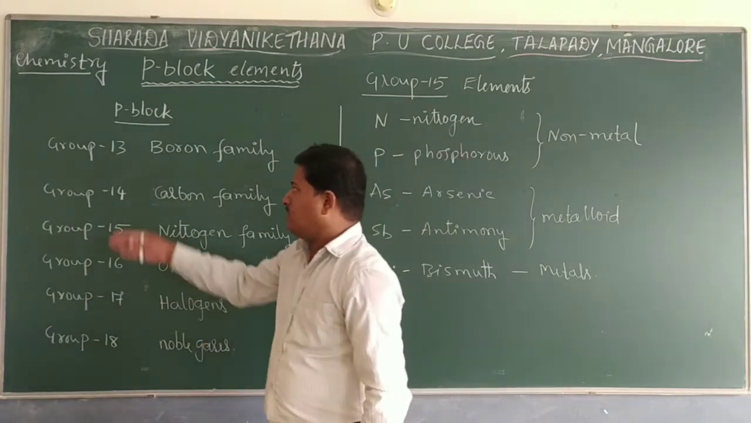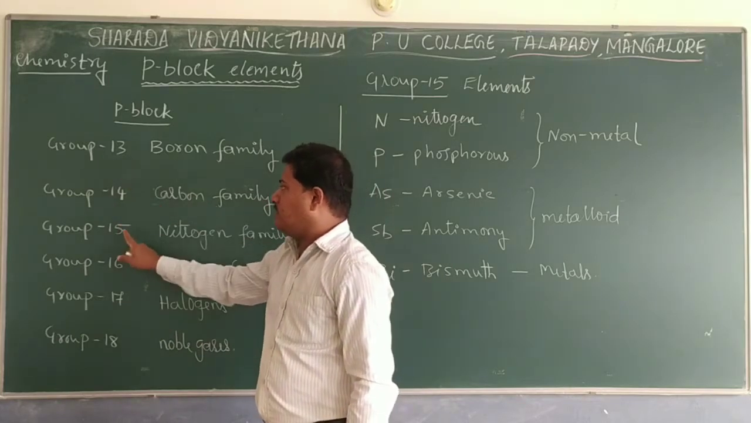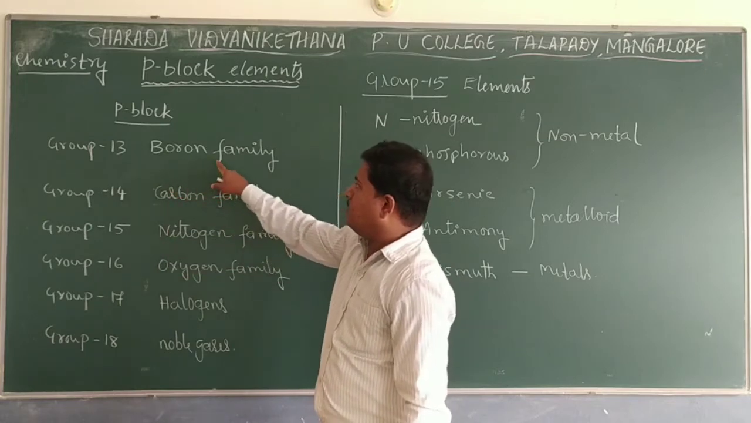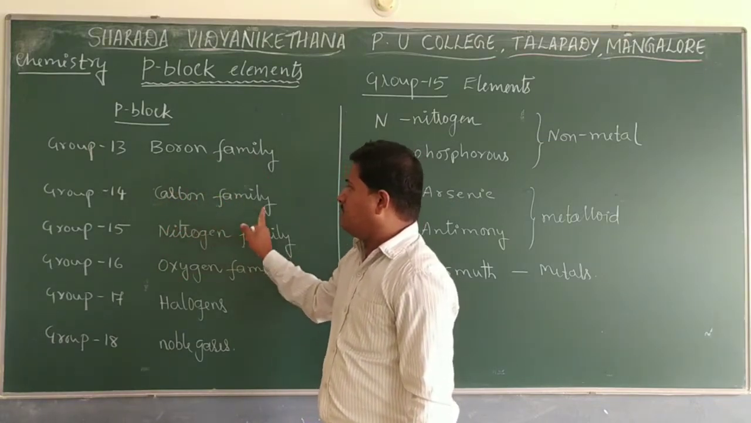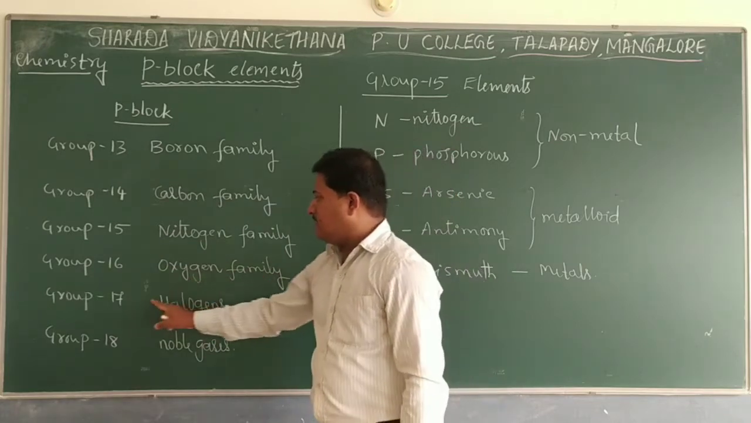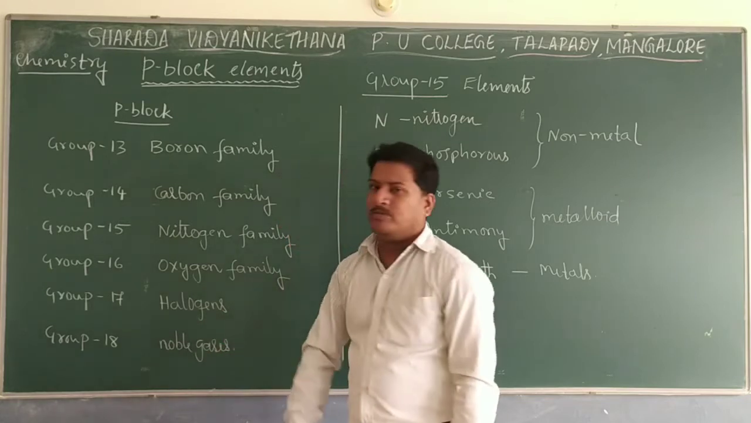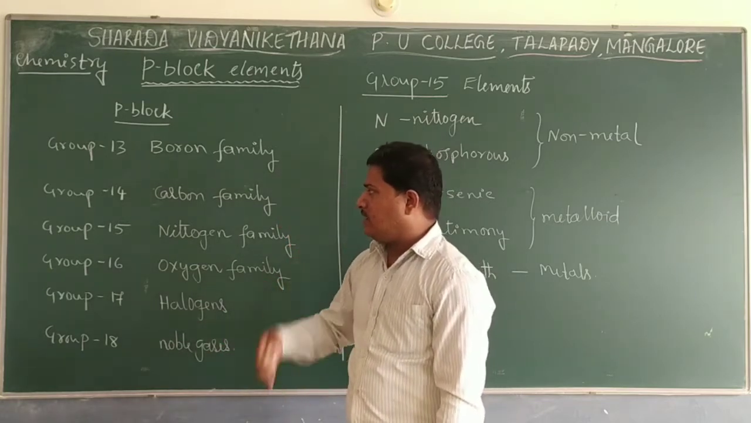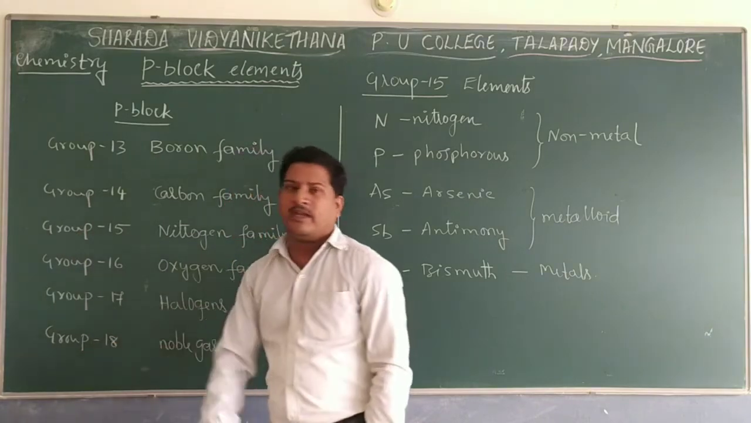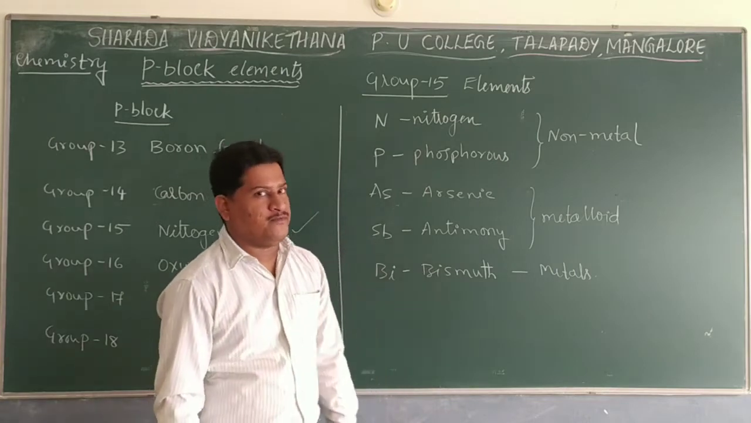So p-block elements, totally we have these 6 groups: group 13, 14, 15, 16, 17 and 18. Group 13 is the boron family, 14 is the carbon family, group 15 is the nitrogen family, 16 is the oxygen family, the 17th group is called halogens, and group 18 is called noble gases. But in the second year we discuss groups 15, 16, 17 and 18. Let us see the nitrogen family, or we can say group 15.